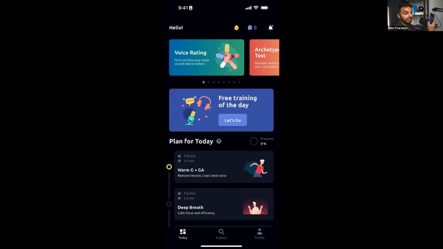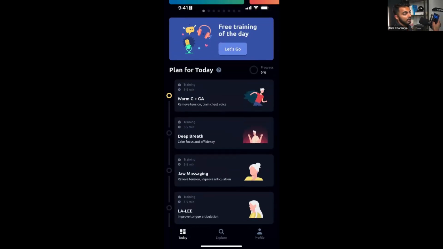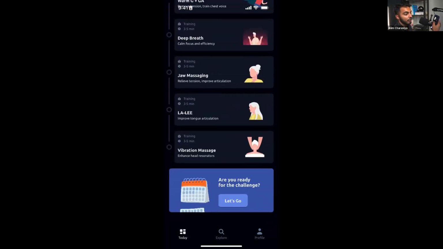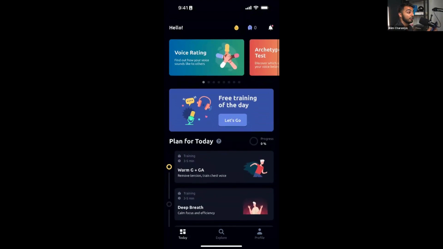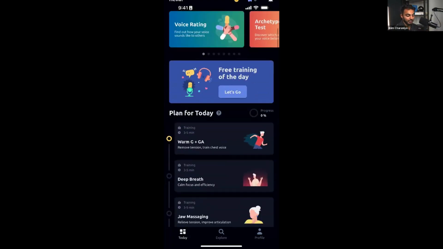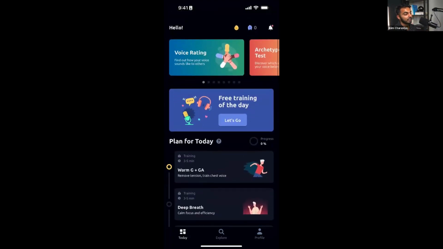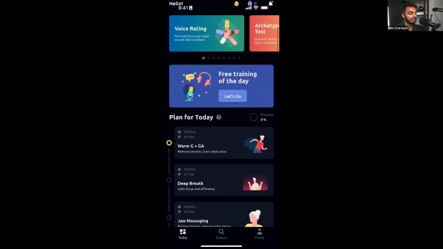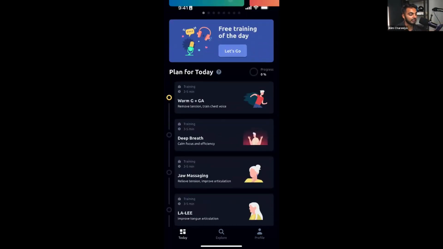They give you some secondary actions as well underneath, plan for the day. Those are probably actions that they want you to do next, after you do your free training of the day. However, my gut feeling is that the free training of the day is literally just the plan that they put together.